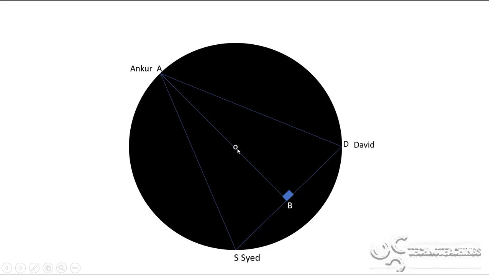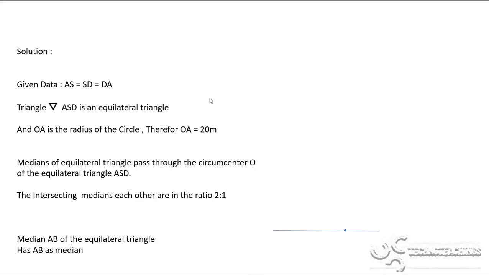Now we come to the solution part. I think you have got my point, my dear students. This is an equilateral triangle where three kids are located on the same playground, so the representation of this location will be an equilateral triangle. So in the solution part, what is the given data here?